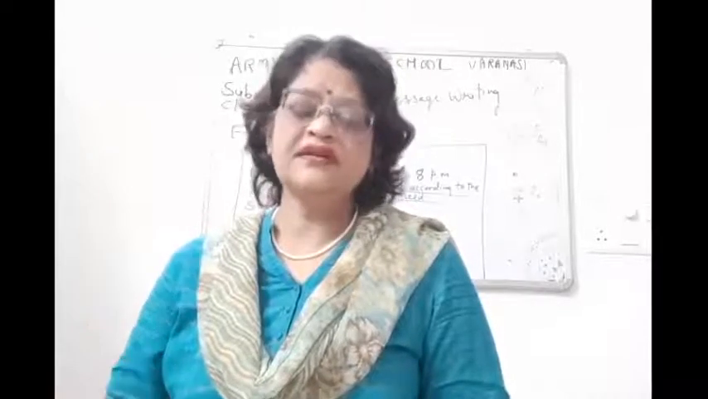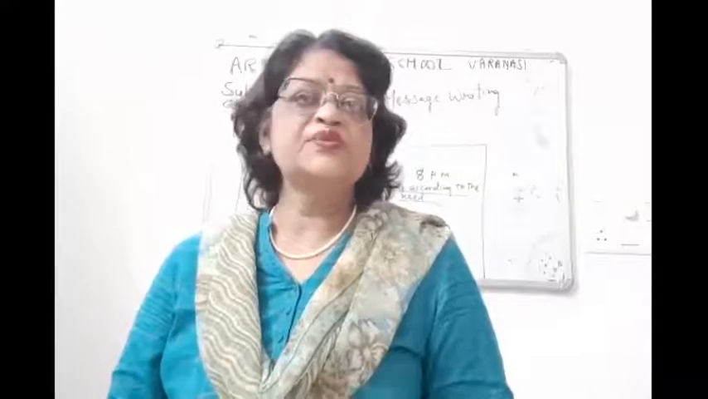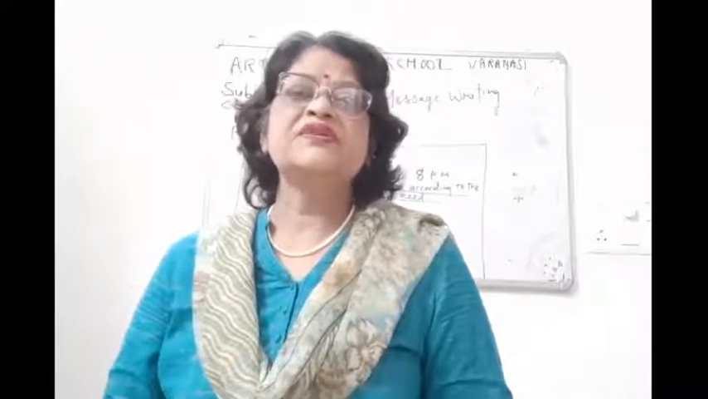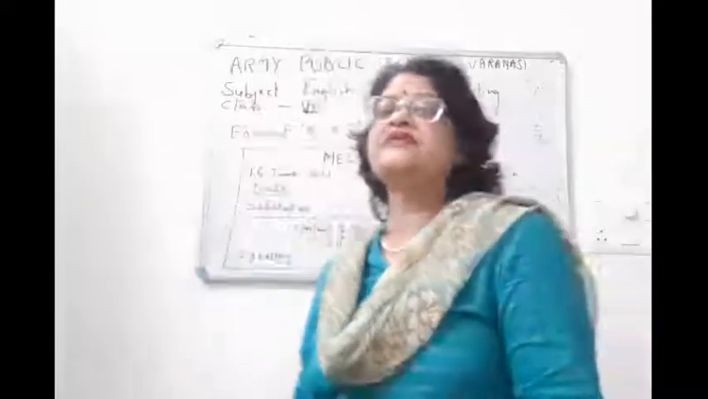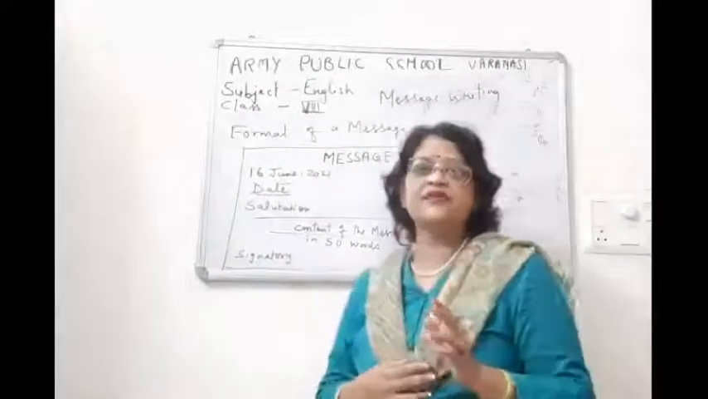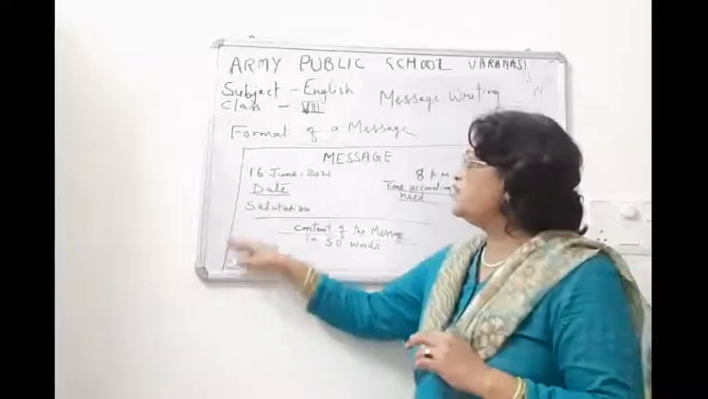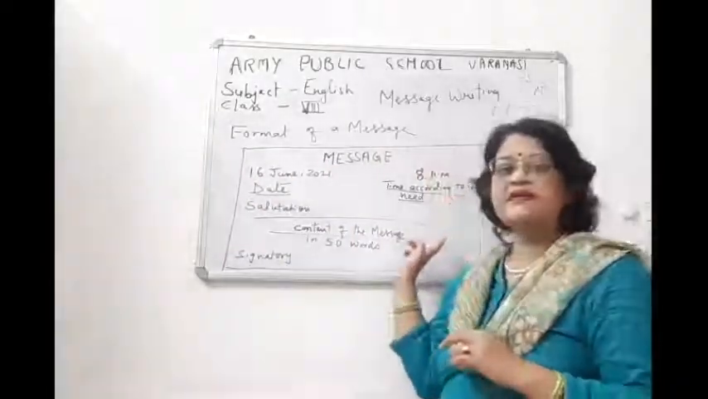So and so has rung up to say, and what did he say? You have to write in reported speech, in the third person. So once again, children, I would like to revise something about the format here. You have to draw a rectangular box.